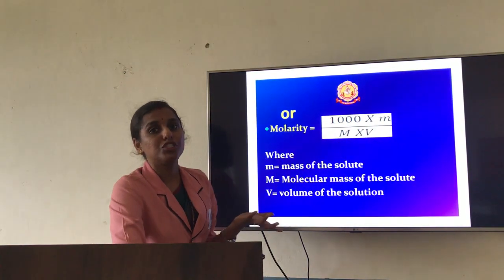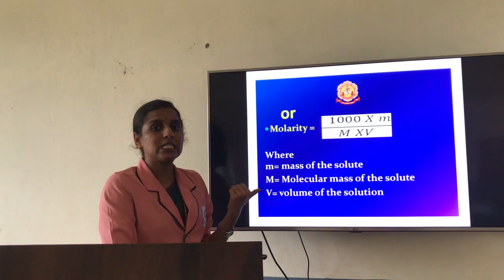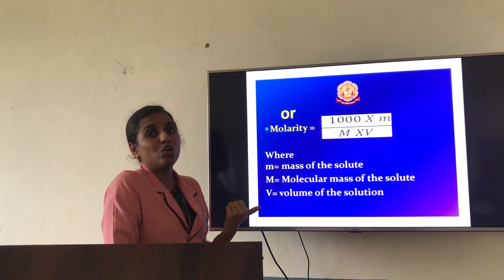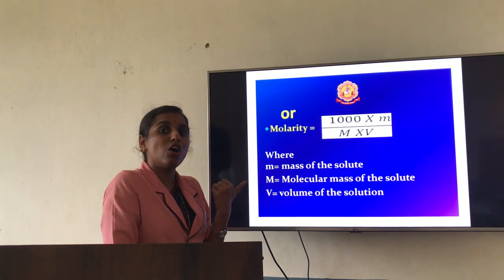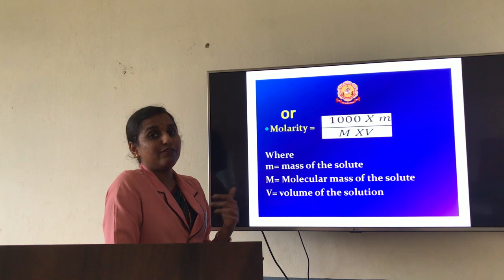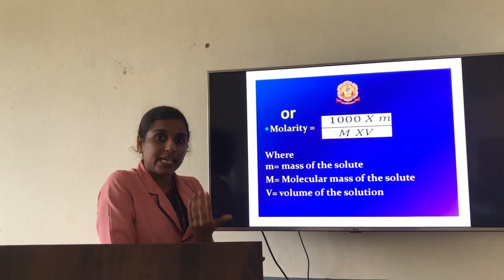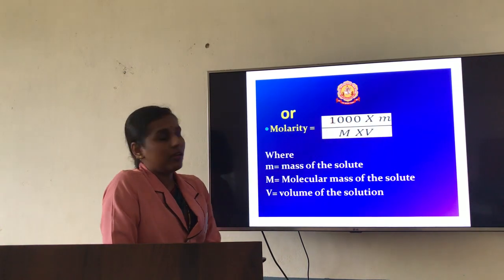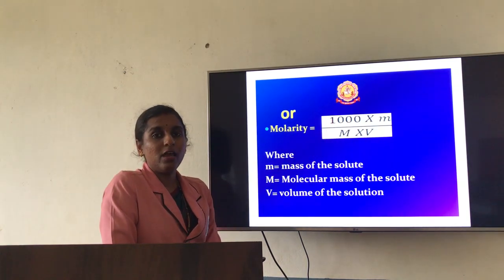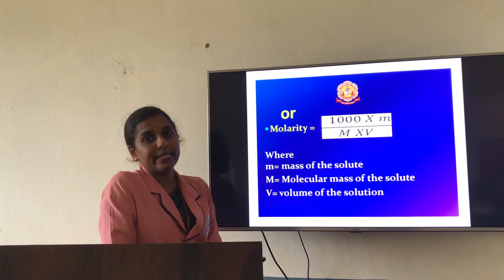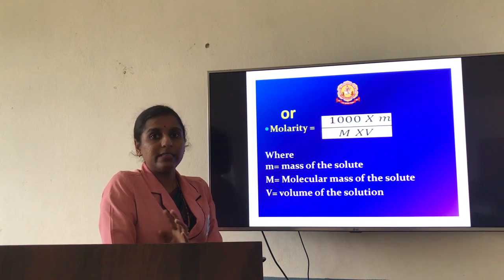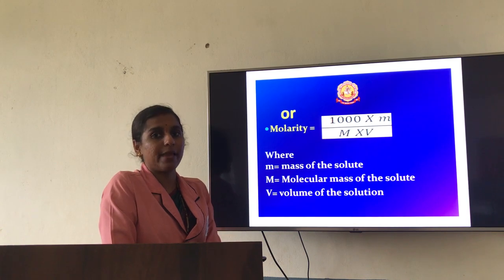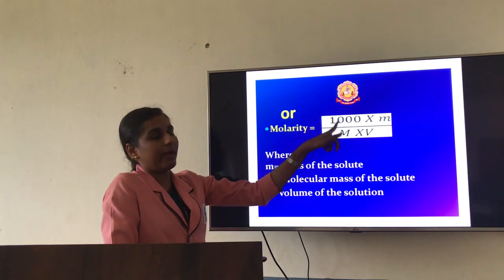You might have noticed that in the denominator we have the volume of the solution in terms of dm cube. If the question gives it in terms of cm cube or milliliter, multiply by 1000. That's it. Why? Because 1 liter is 1000 milliliter, and in the same way, 1 dm cube is 1000 cm cube. So based on that, multiply by 1000.